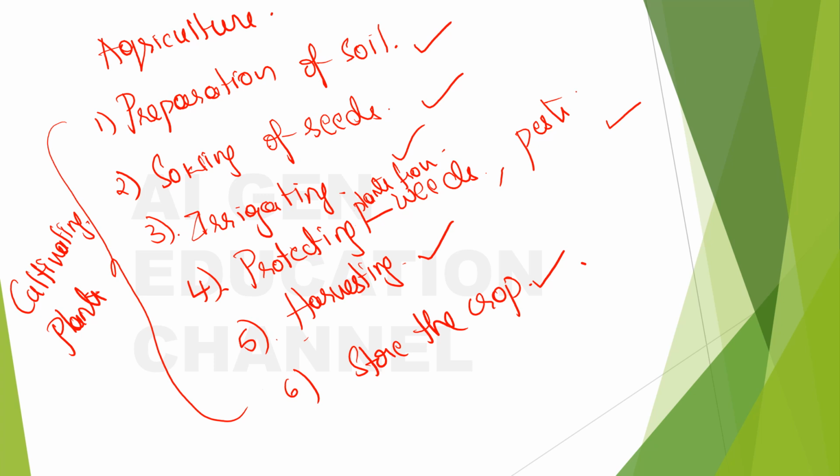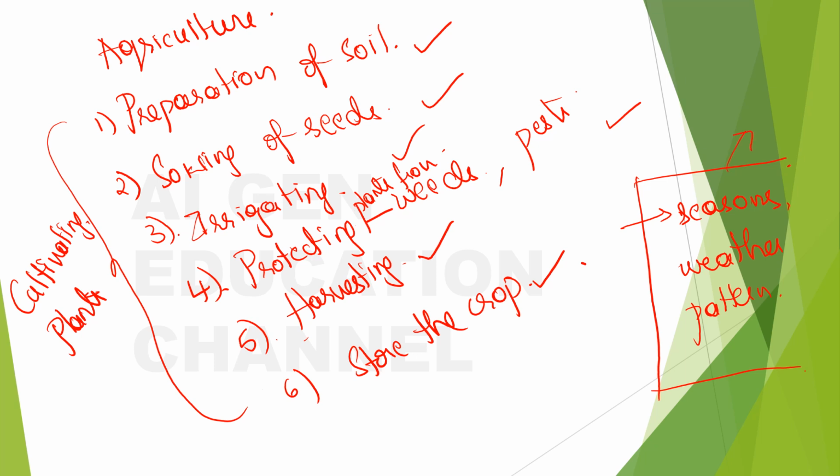Now, before this, as I have mentioned, it is very important that farmers have knowledge about the seasons and the weather patterns. Why do they have to know about the seasons and weather patterns? It is because not all plants are the same.